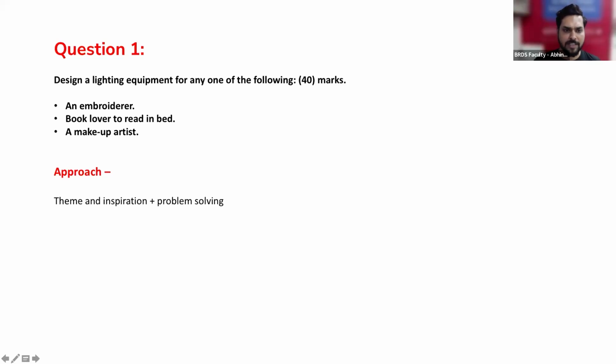The inspiration can come from different kinds of embroideries from India, or from the elements of thread and needle. The solution we have created involves a problem solving approach more, which is also interesting to see in the NIFT exam.